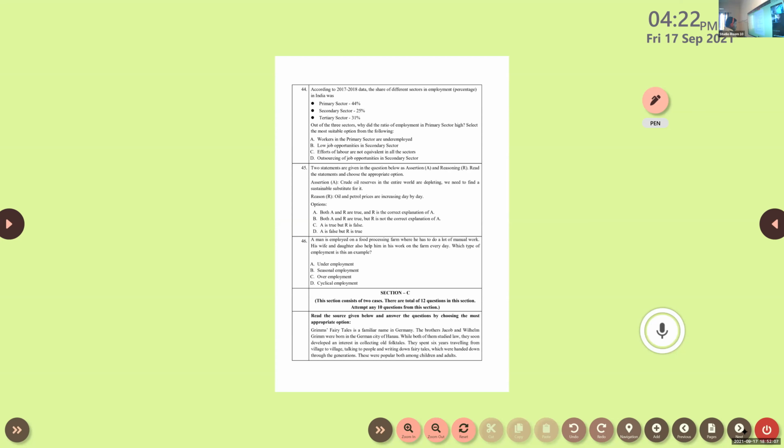Clear? And out of these three sectors, why is the ratio of employment in the primary sector high? Select the most suitable option from the following. Option 1, workers in the primary sector are underemployed. Low job opportunities in the secondary sector. Efforts of labor are not equivalent in all sectors. Outsourcing of job opportunities in the secondary sector. So tell me the answer.